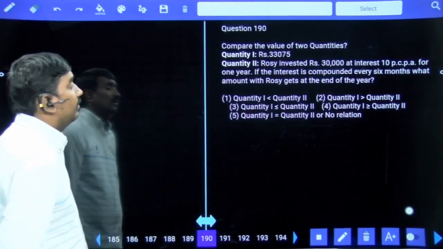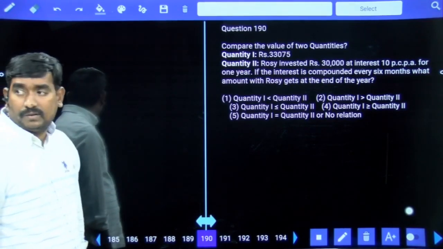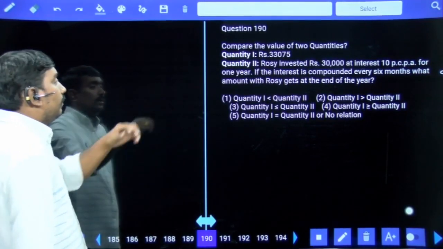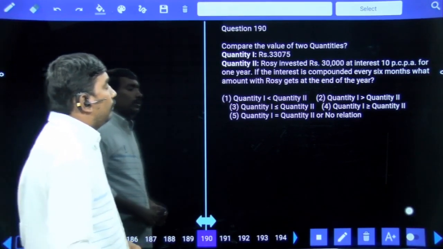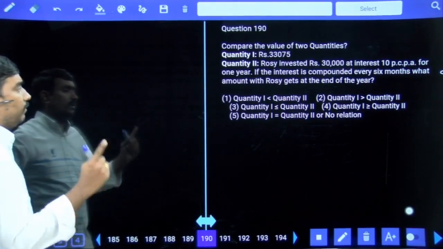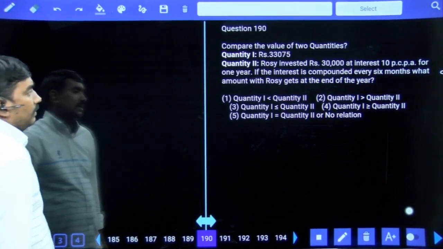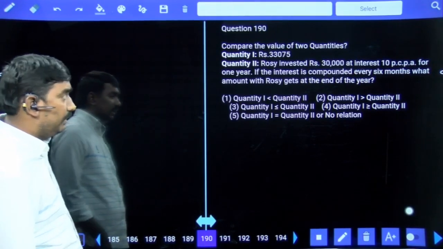Next, 33,075 is quantity 1. Quantity 2: Rosie invested 30,000 at interest 10% per annum for 1 year. If interest is compounded every 6 months, what amount will Rosie get at the end of the year?